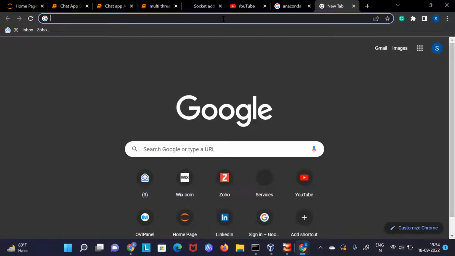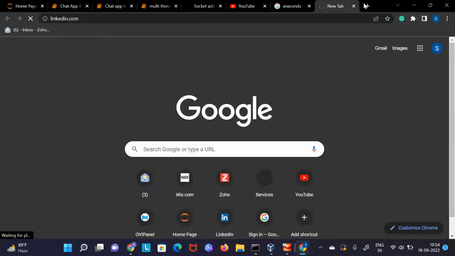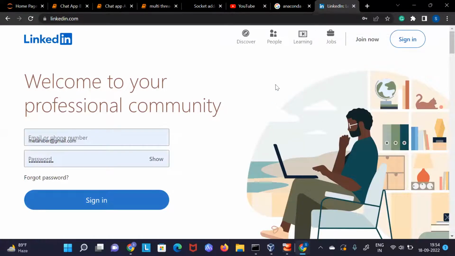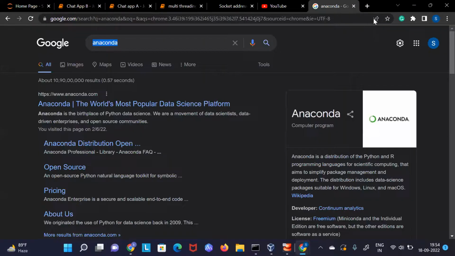Now here I can communicate with Google in whatever way I want. Like here, if I want to open LinkedIn, I can open LinkedIn here. This is a completely different thread, and this is a different one too, and this is completely different from each other. That's what I wanted to mention.